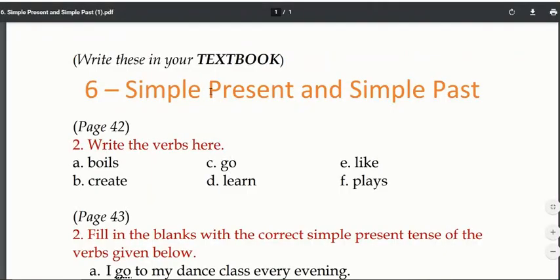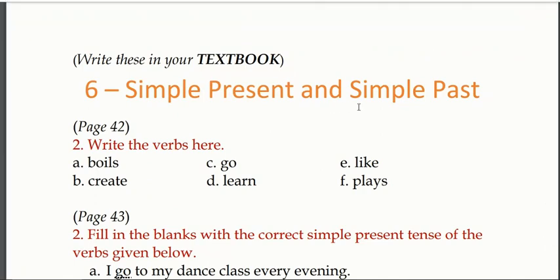And next we have the word present. Present means abhi, now. And what do you mean by past? Past means जो हो चुका है, which has already happened. Let me repeat it once again. Simple means very easy to understand. Present means now. And past means what has already happened.